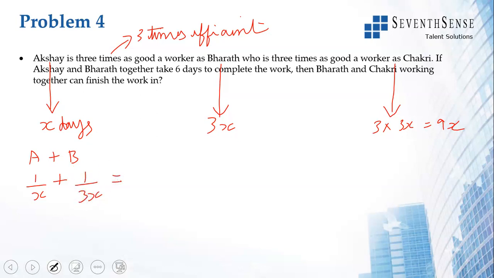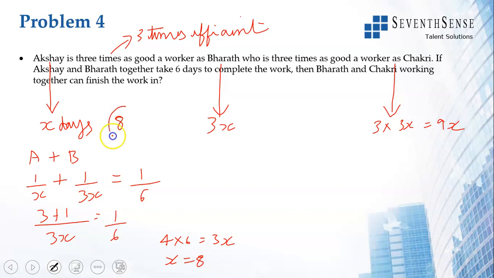If both of them work together, they finish the work in 6 days, meaning in one day they do 1 by 6th of the work. So if you solve this, you get 3x. 3 plus 1 is equal to 1 by 6. 4 into 6 is equal to 3x. X is equal to 8. We get x is equal to 8, meaning Akshay takes 8 days. Bharat takes 3 into 8, 24 days. And Chakri takes 9 into 8, which is 72 days.